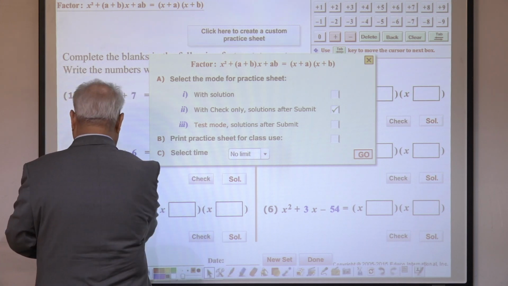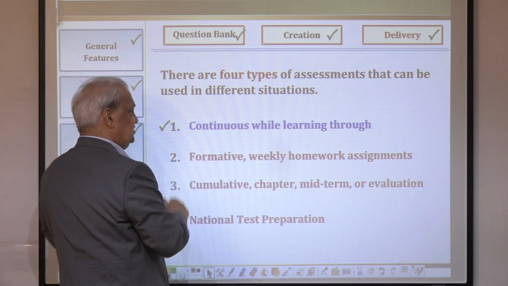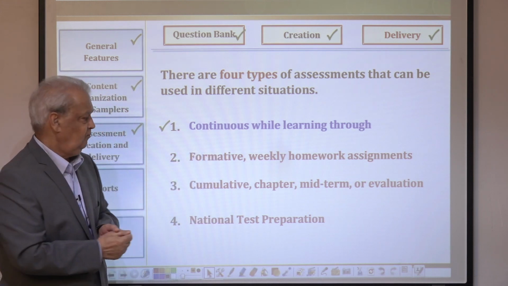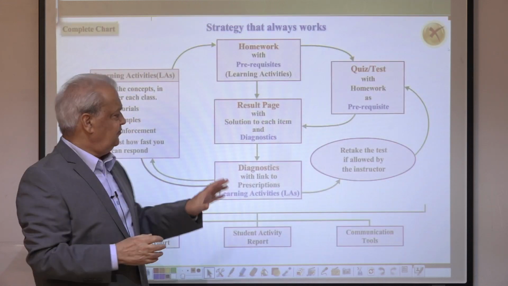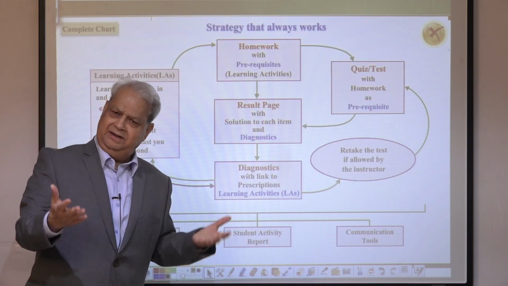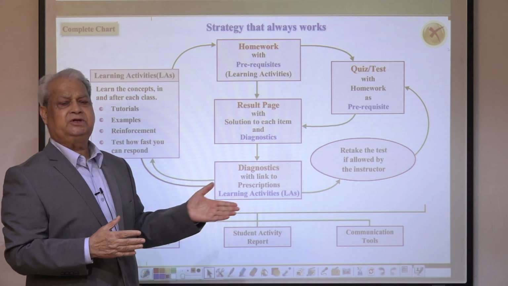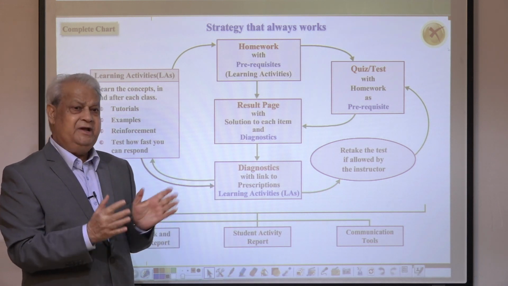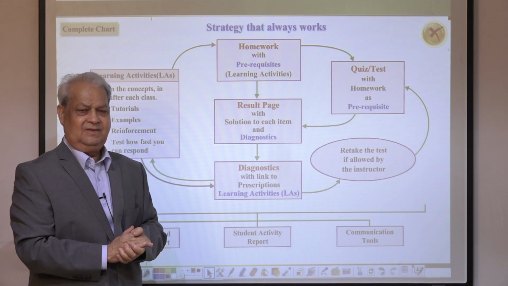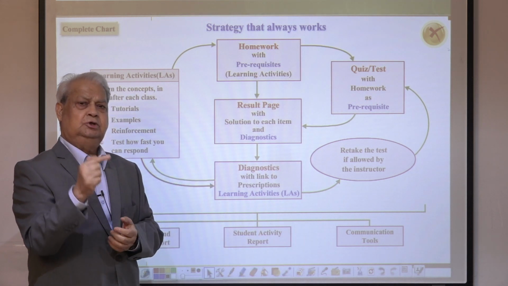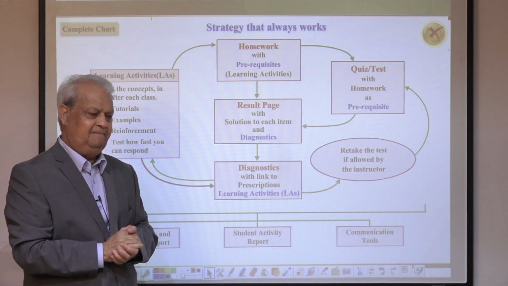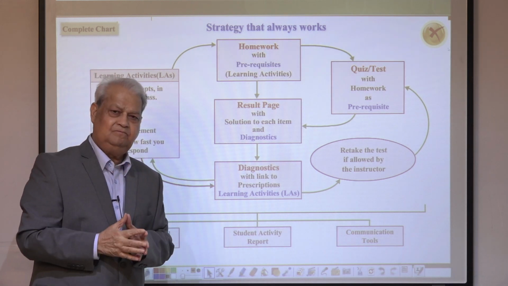Next, formative assessment. Weekly homeworks, weekly quizzes. All right, how do you deliver? This is our learning cycle that we recommend. Any part of this cycle, schools or teachers can opt to use. But we are giving this by default. It's up to the teacher or the institution to use it or not to use it, or use any part of it. What is the format?